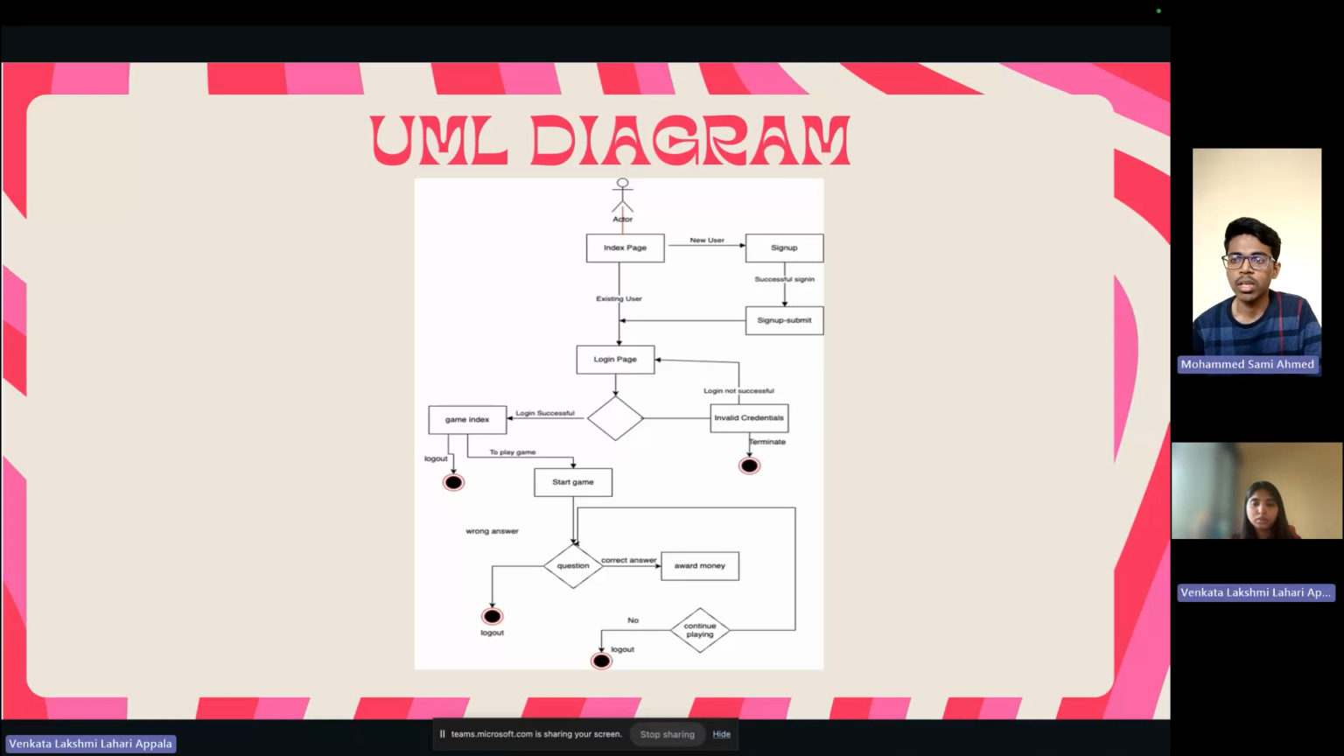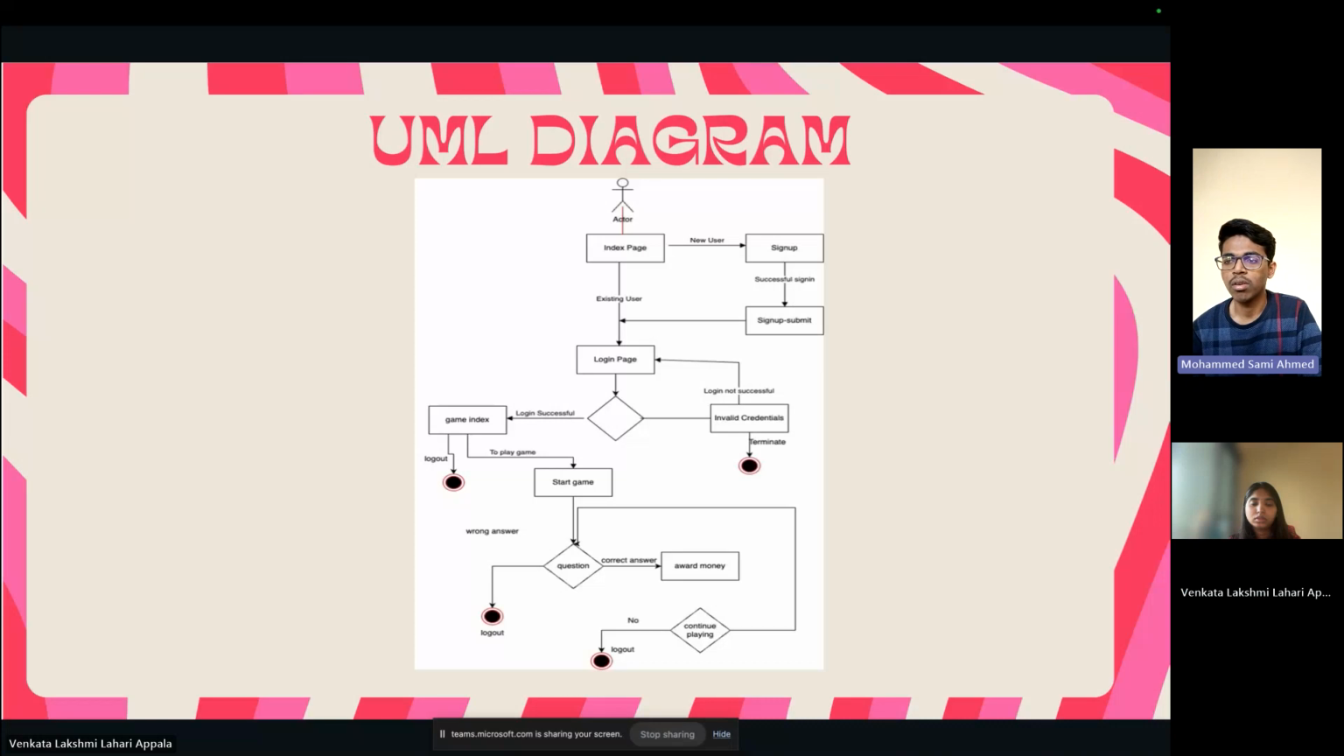Once a user goes to the game index, he'll have two options. He can directly start the game, or else he can log out of the page. When the user starts the game, he'll move to a different page where he'll have a set of questions. He'll have one question with some amount for the question, and also four MCQs, that is multiple choice questions, and he needs to select the correct answer from those four. If he enters the correct answer, then reward money will be added to his name.